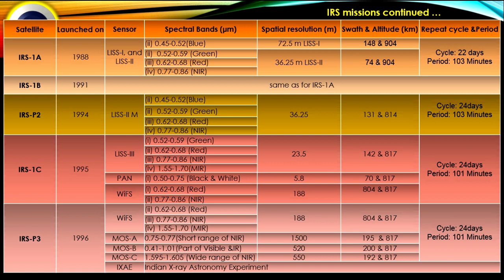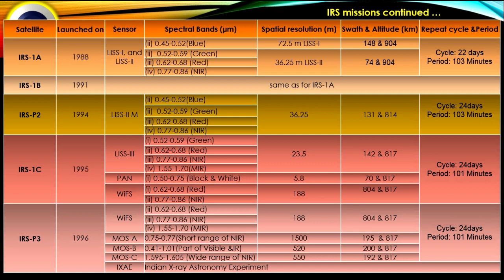In MOS-A, short range of near infrared. MOS-B, part of visible and infrared. MOS-C, wide range of near infrared. And IXAE, Indian X-ray astronomy experiment.